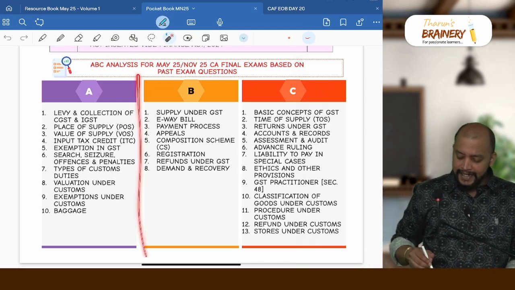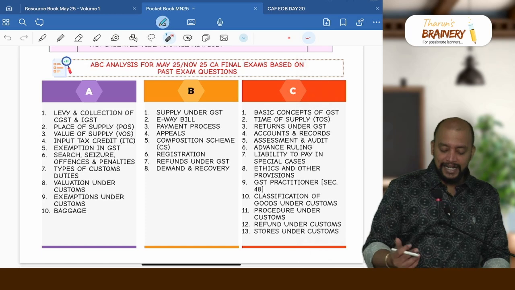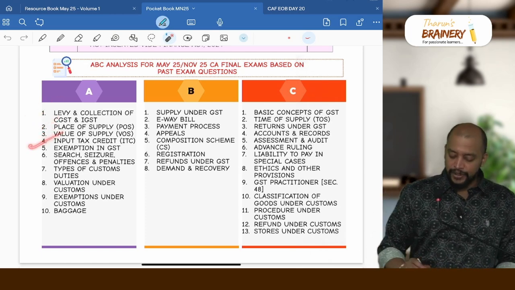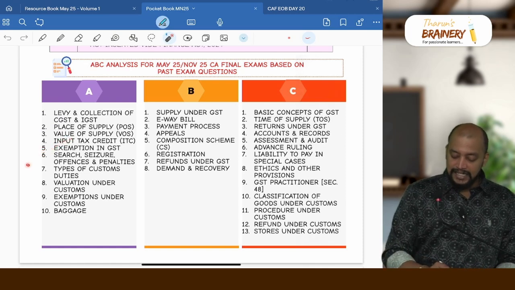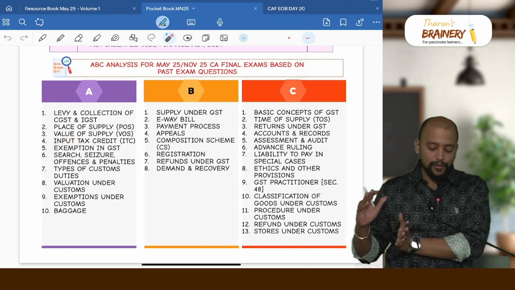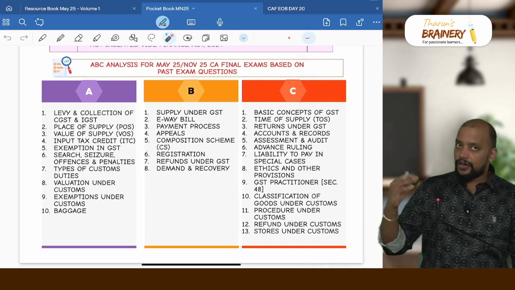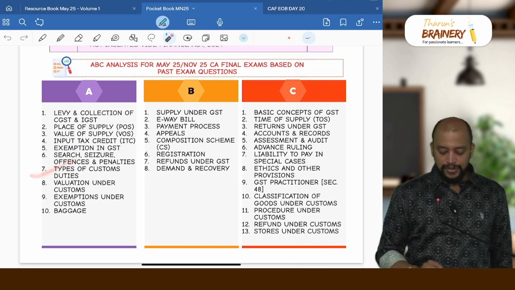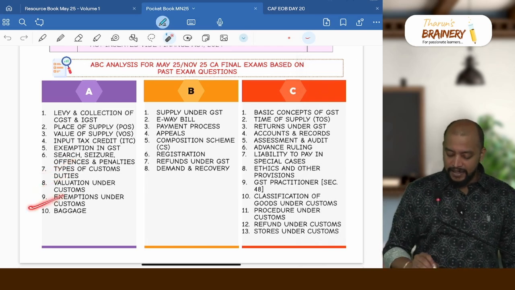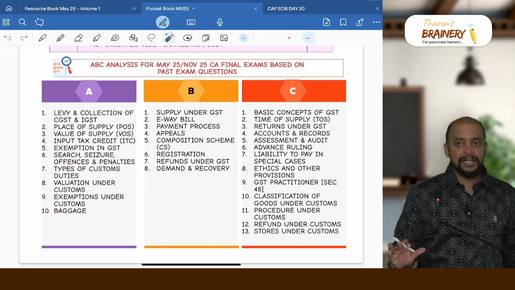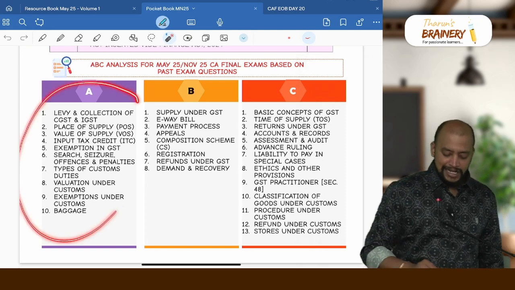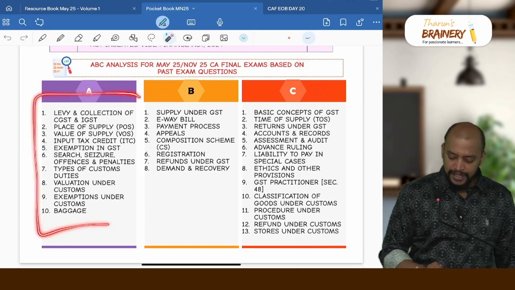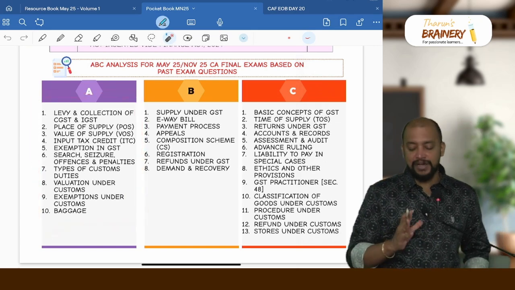And here the A category topics are mostly these practical areas: levy and collection of IGST, place of supply, value of supply, input tax credit, exemptions, then search, seizure, offences and penalties, because actually it was category B, but from the last 2 attempts onwards they are asking more questions on that. Then types of customs duties, valuation under customs, exemptions and even baggage, because every attempt more or less one question they are asking on baggage. So these are the 10 topics which are A category topics, and definitely from this you can expect close to 50 to 60 marks.